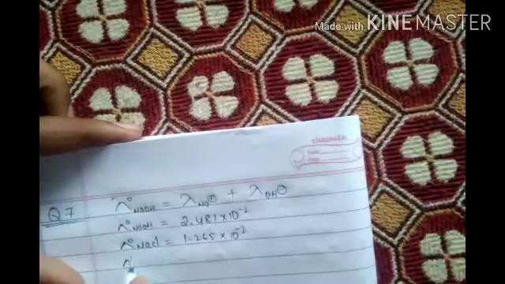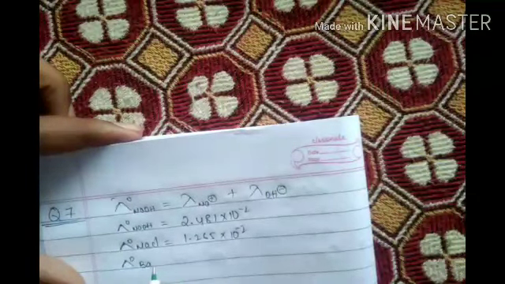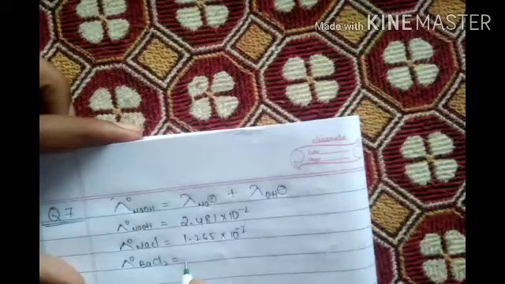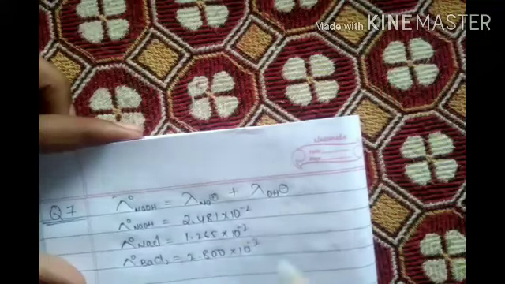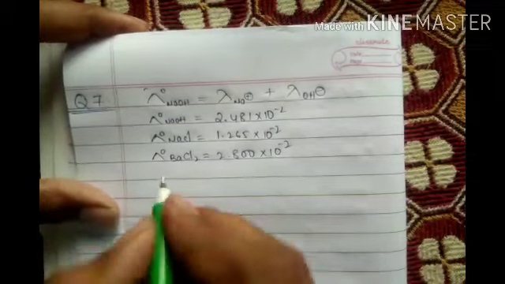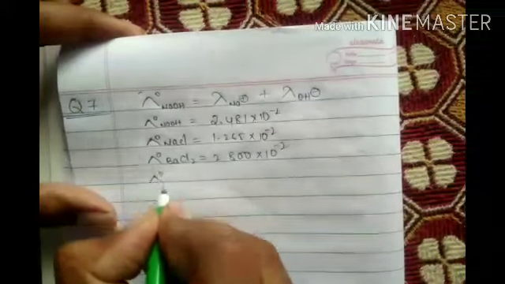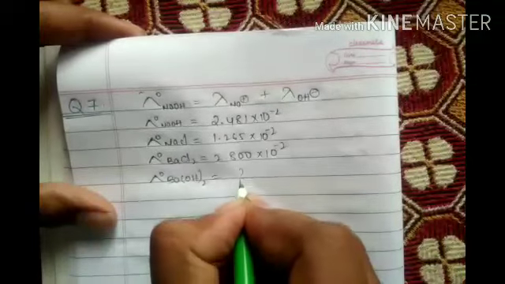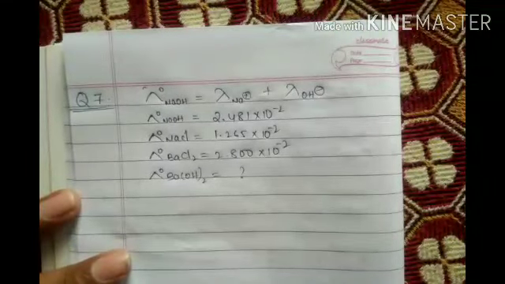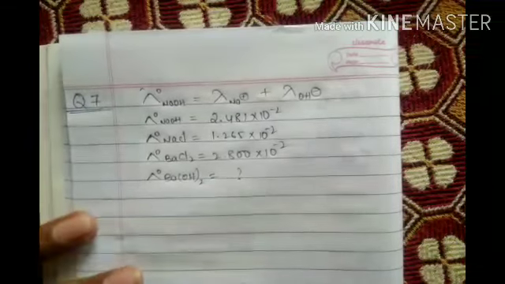And last one lambda BaCl2, it is 2.800 into 10 to the power of minus 2. This is the question. What we have to calculate? Lambda naught Ba(OH)2 is how much is asking. Question is that only. Okay.